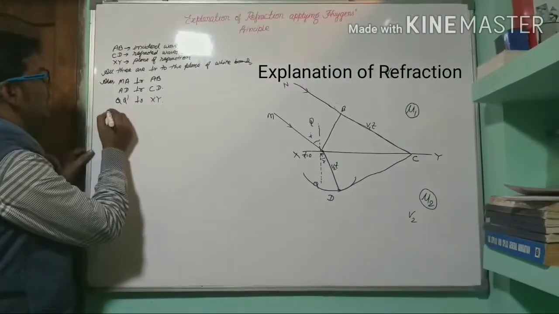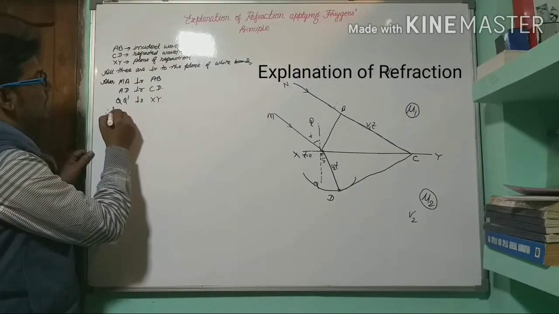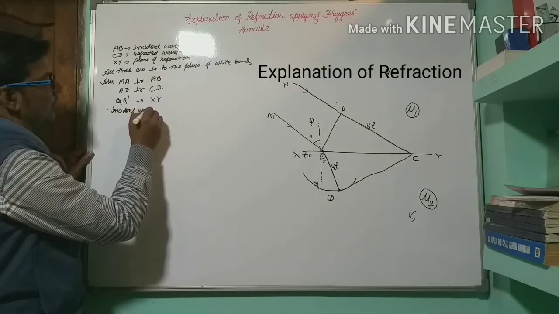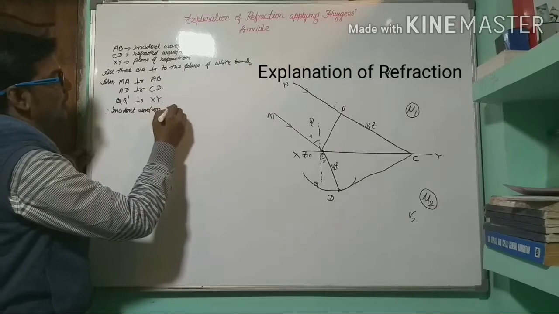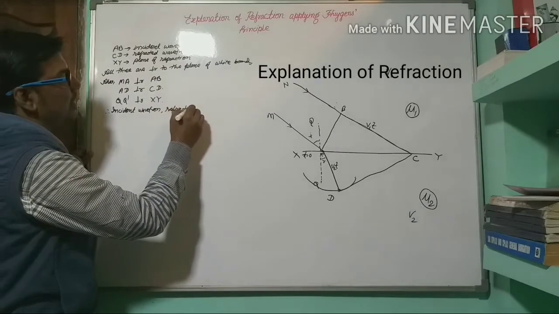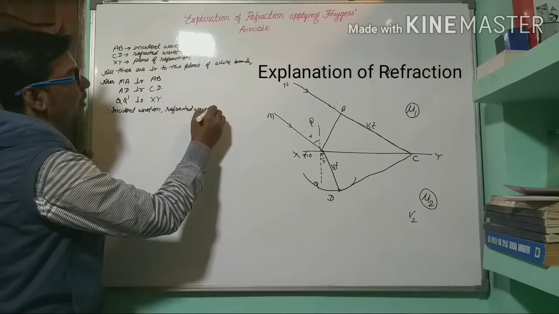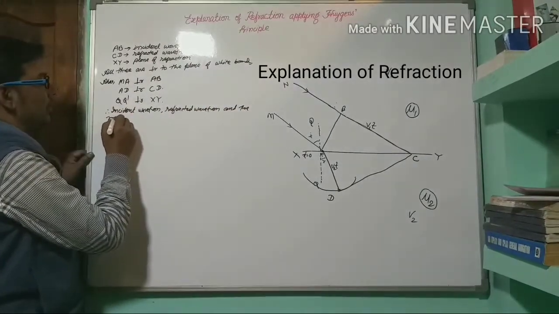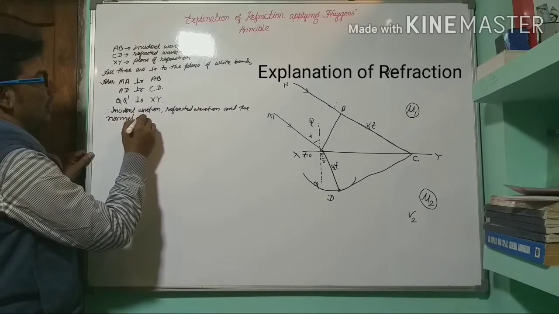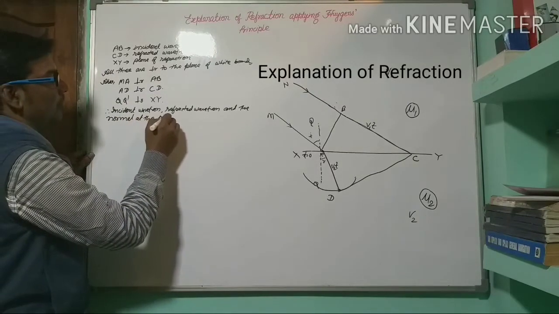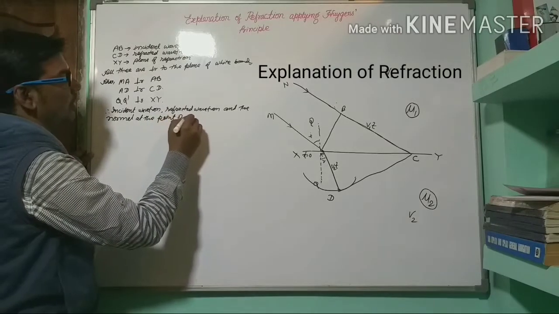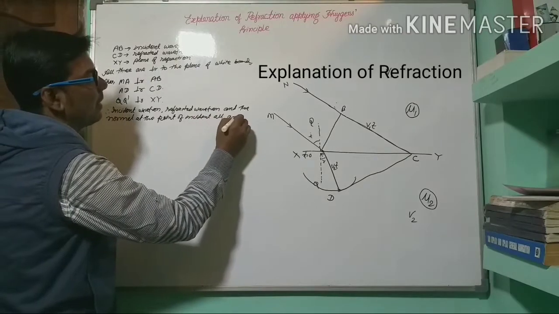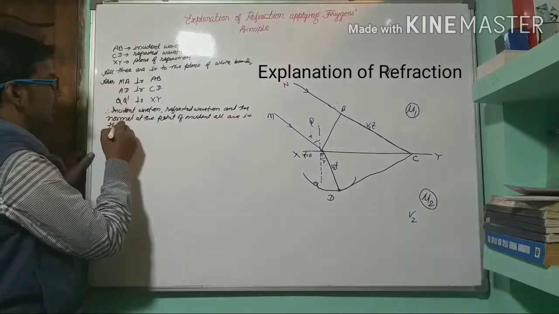We can write, therefore, the incident wavefront, refracted wavefront, and the normal at the point of incidence all are in the same plane.